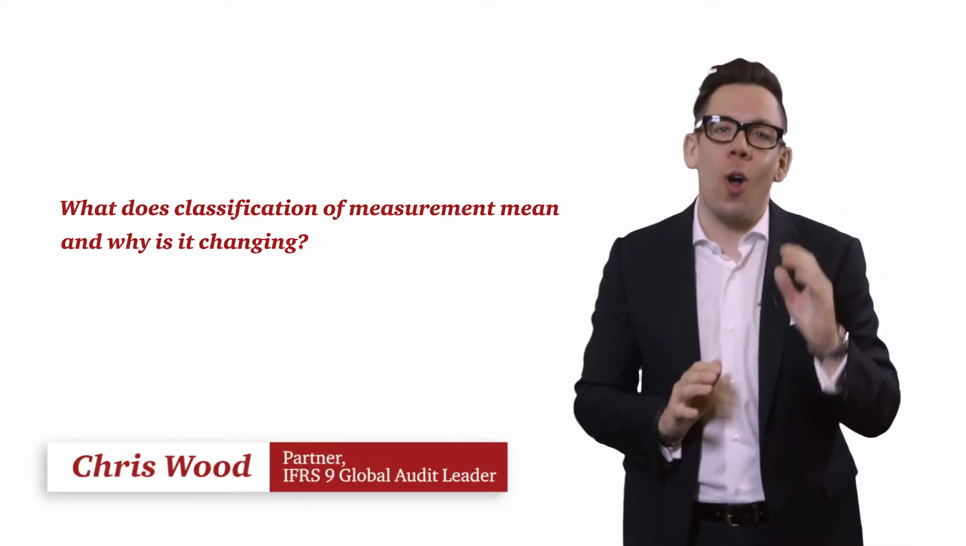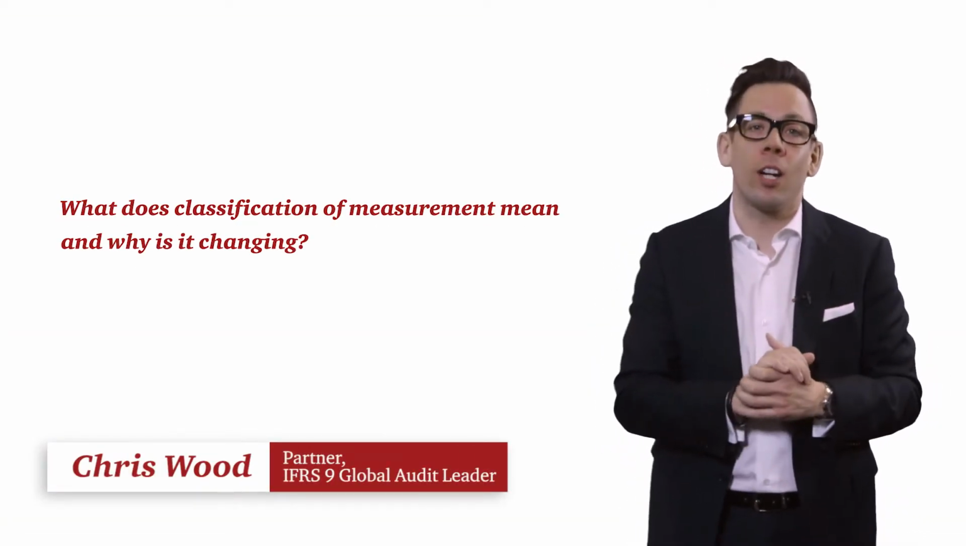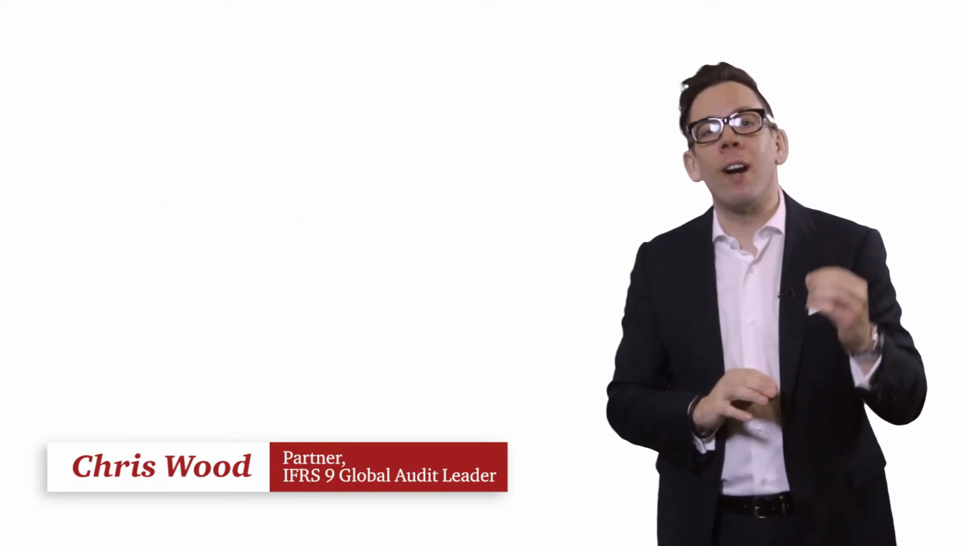Classification and measurement is all about when to measure financial assets at cost or fair value, and for assets that are measured at fair value, whether the changes in fair value get recognized directly in profit and loss or in other comprehensive income. Note that I say financial assets because although we have to classify and measure financial liabilities too, those requirements are, broadly speaking, the same as they currently are.